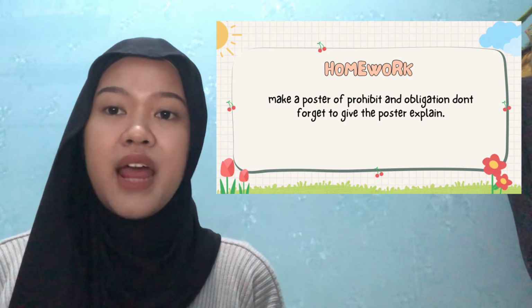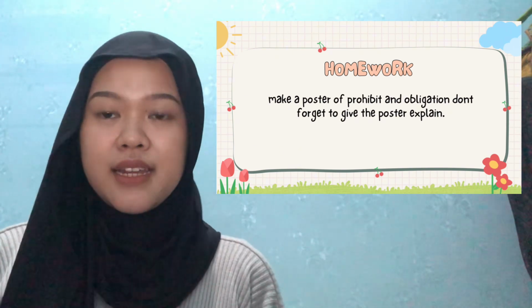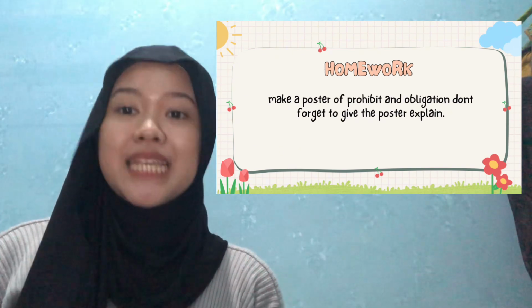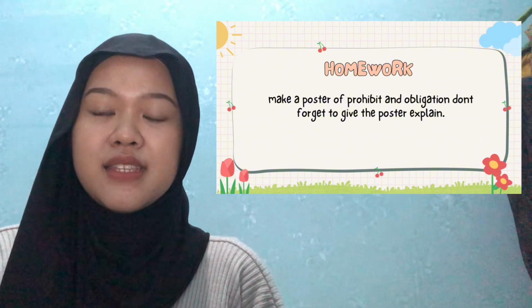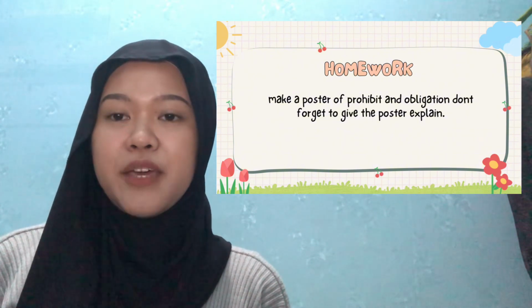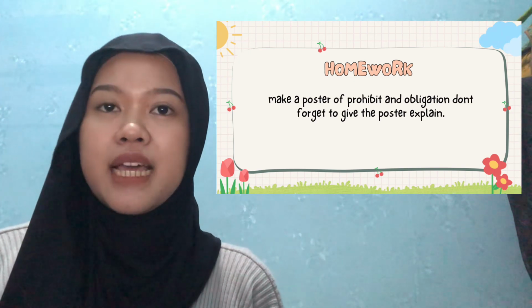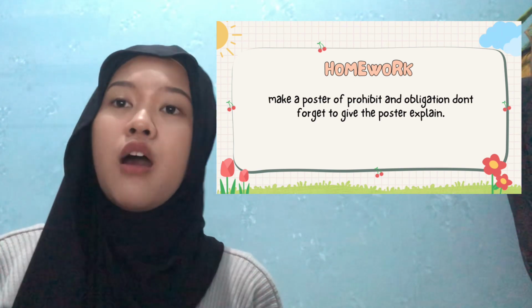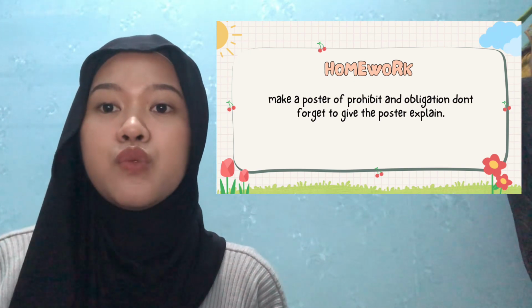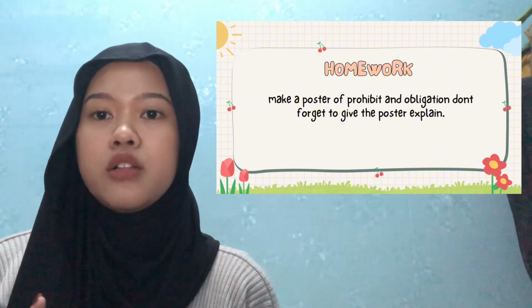After you write your assignment in the comment section, this is the final assignment for the next meeting. Please make a poster of prohibition or obligation. You can choose one of them, not all.